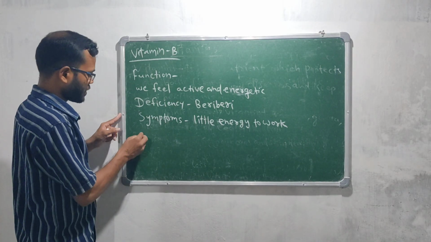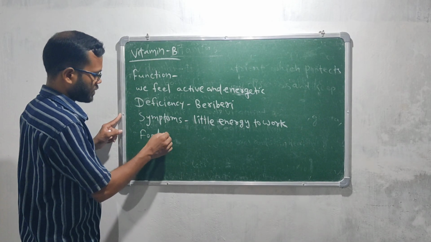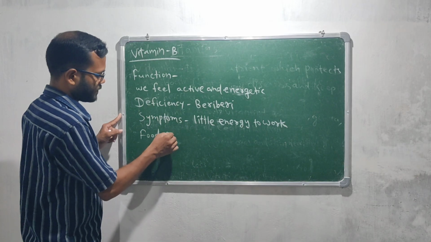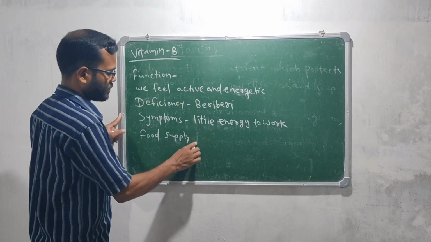What are the foods which supply vitamin D?